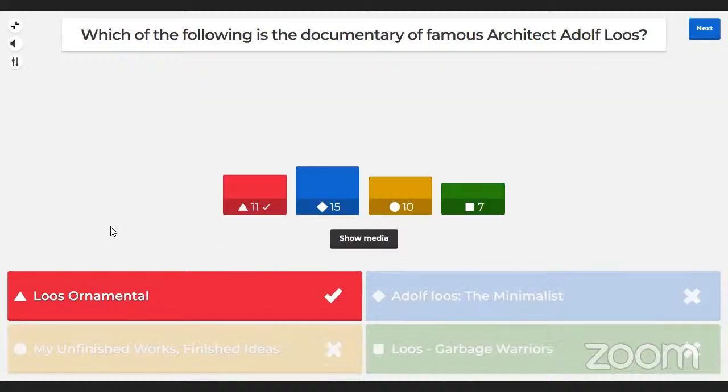All right, so time's up. Loose Ornamental is a famous documentary based on the famous Austrian architect Adolf Franz Loos. So moving on to the leaderboard again.